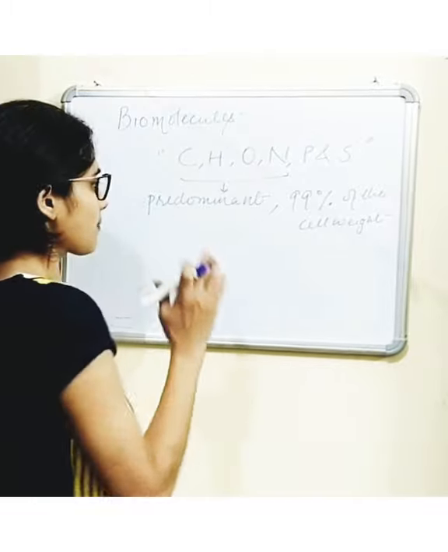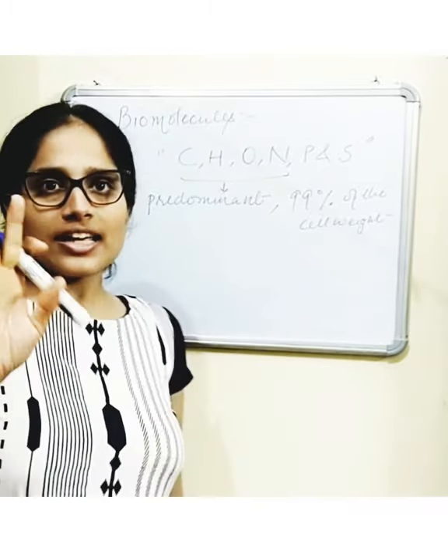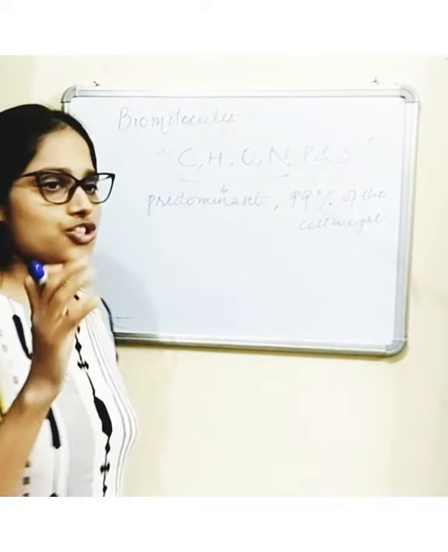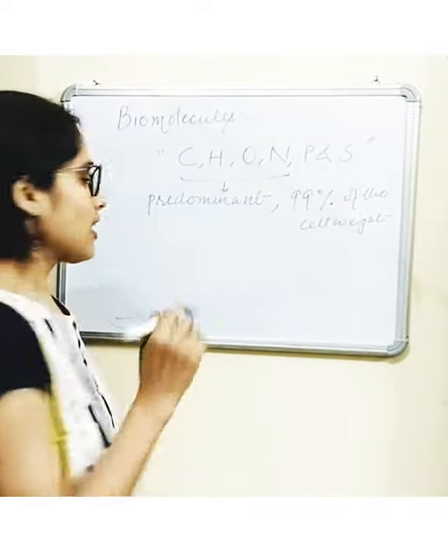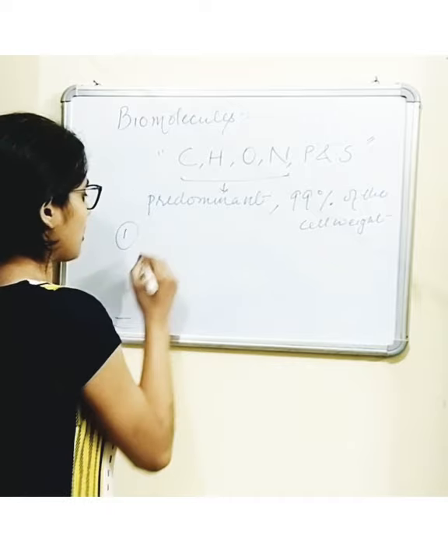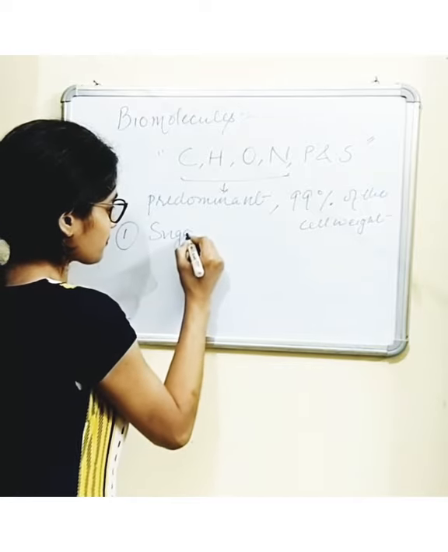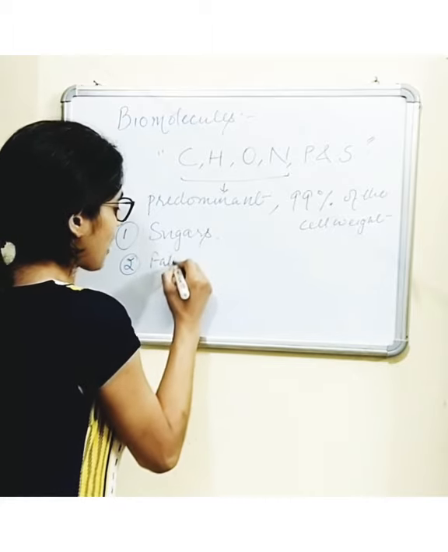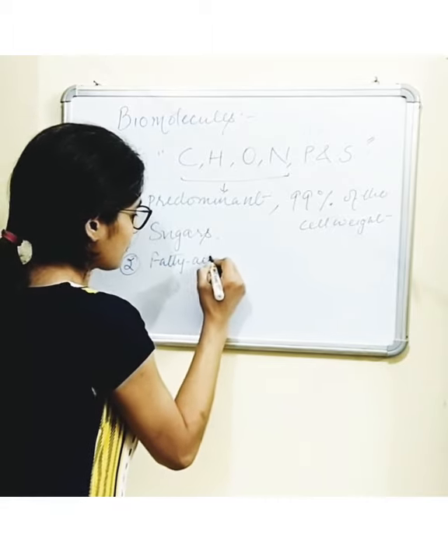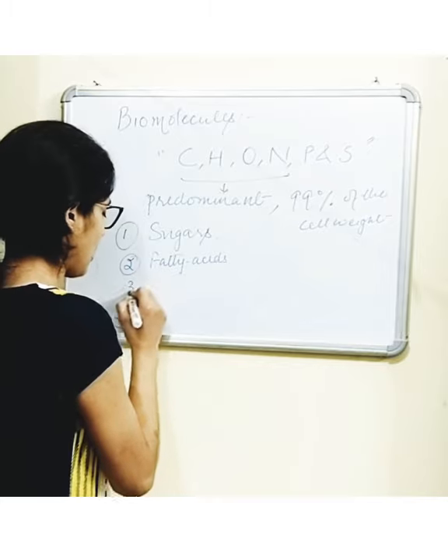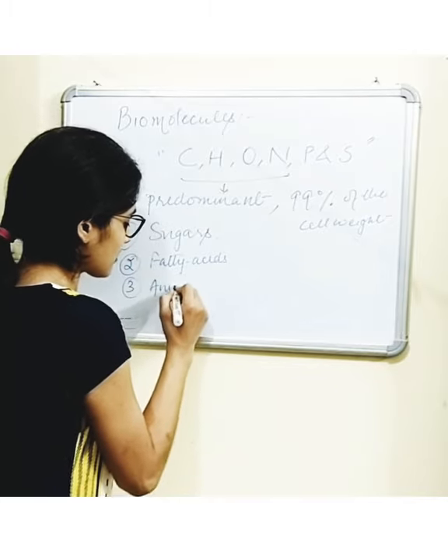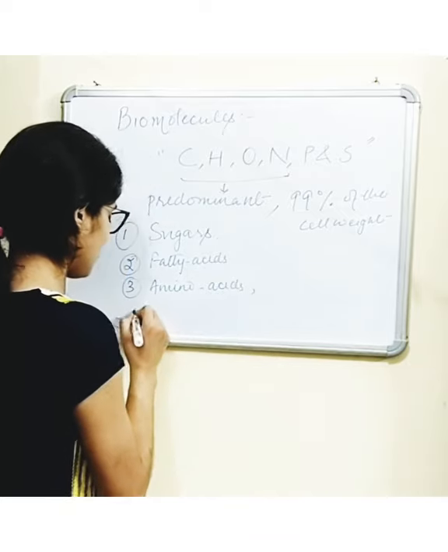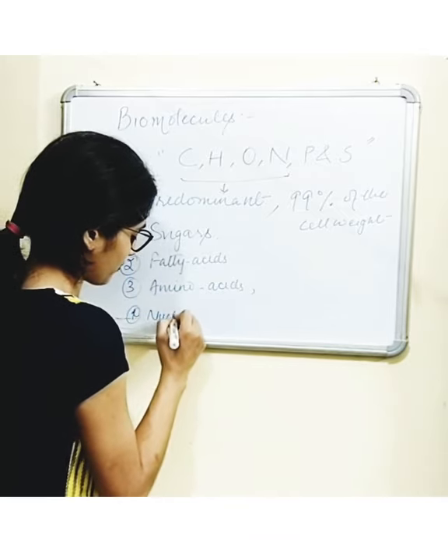There are 4 major categories of biomolecules present in the living cell. Those 4 molecules are sugars, fatty acids, amino acids, and nucleotides.